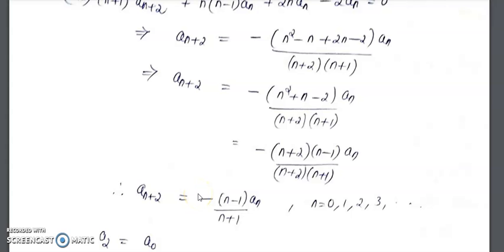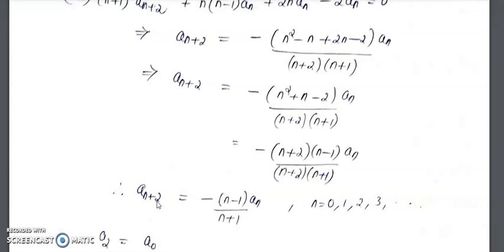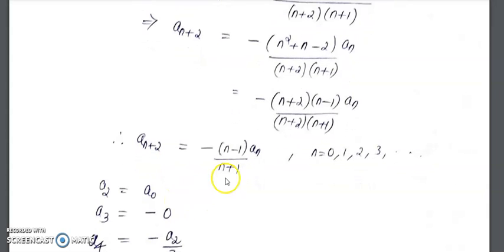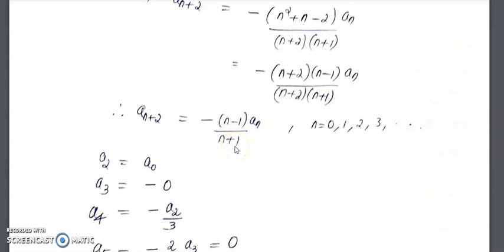Okay, so we will get the value of a2. When n is 0, you will get a2, so that is a0 by 1. So a2 will be equal to a0. For a3, when n is 1, you will get a3 as 0. For a4, we take n equal to 2, then minus a2 by 3 will come.